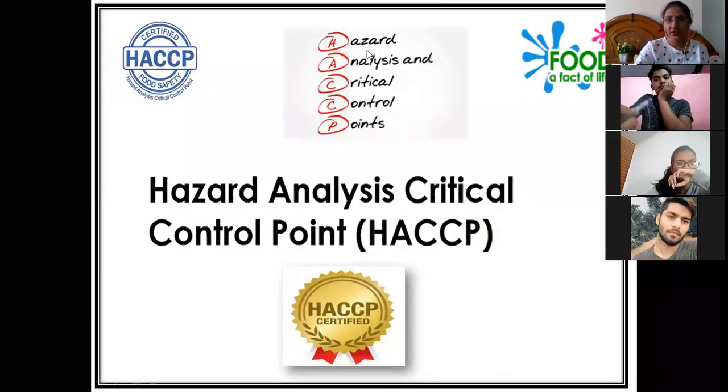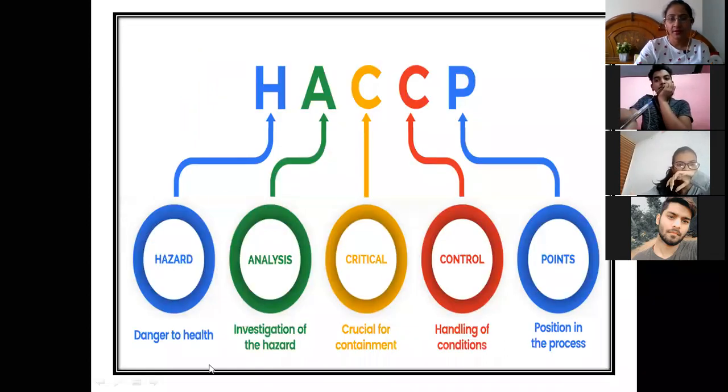As I have already told, what is the full form of HACCP? Here, hazard means danger to health. Any hazards which are present are very critical or very dangerous for health. If we look at it from the food safety point of view, then hazards can be of different types. They can be physical hazards, chemical hazards and biological hazards. We will look into the different types of hazards in detail in the later slides.